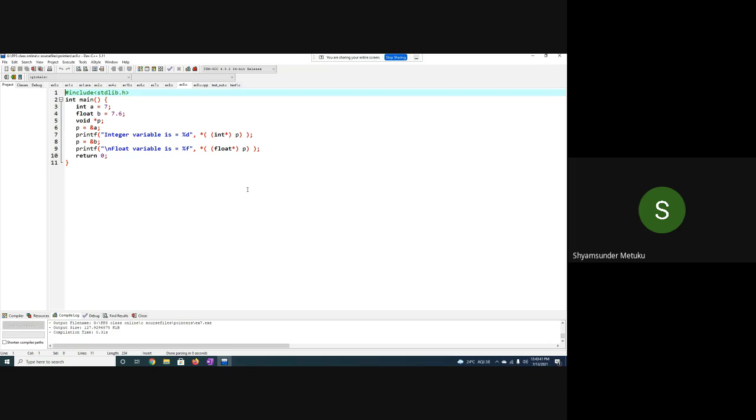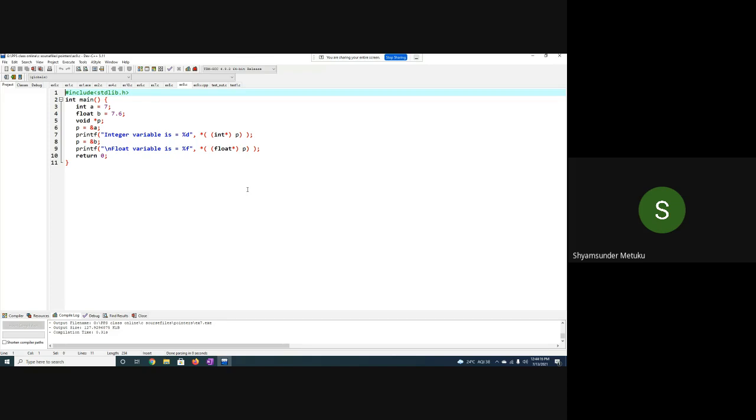There are two variables defined, A and B, with 7 and 7.6. Now this is actually a void pointer. Did I also explain the void pointer in the last class? So what is the advantage of the void pointer? I have written a statement also in the previous class. Sir, it can point to any type of variable. Very good. So you need not declare multiple pointers. With one pointer, based on the need, you can typecast it.